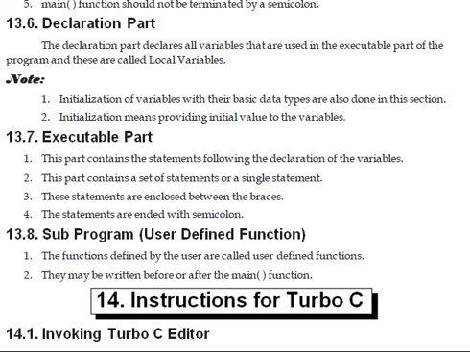Initialization of variables, declaration of the variables, assigning the values, these come under the declaration part. After the declaration part, the executable part is there. This part contains the statements following the declaration of the variables. This part contains a set of statements, a set of instructions to perform a task, to do a work.